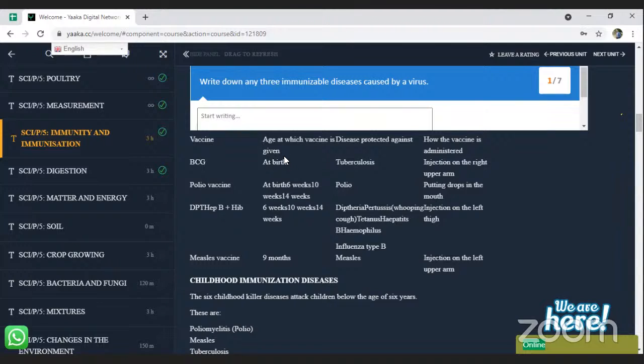Now you have the BCG vaccine. At what age is it given? Look at your screen. I'm seeing Shamad and Shalom are not looking at their screen. Here we are talking about the BCG vaccine. At what age is it given? It is given at birth. Which disease is controlled by the BCG vaccine? It is tuberculosis. How is it administered? It is through injection.